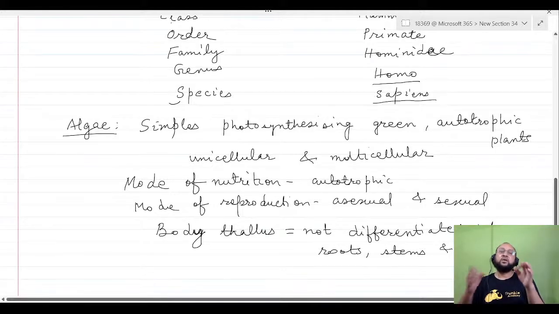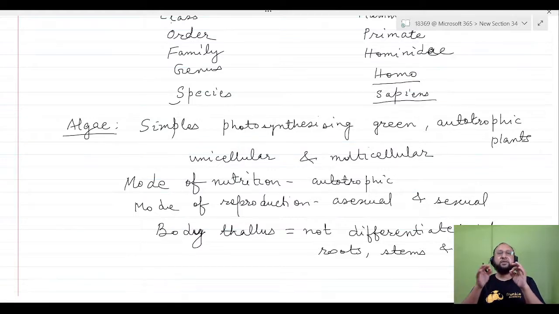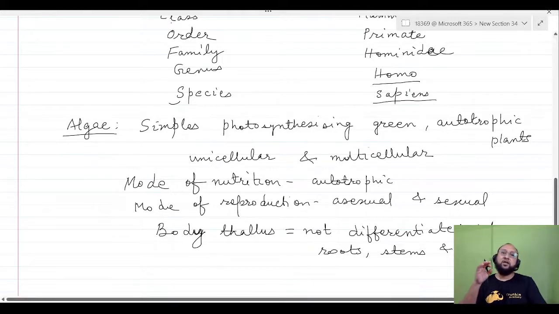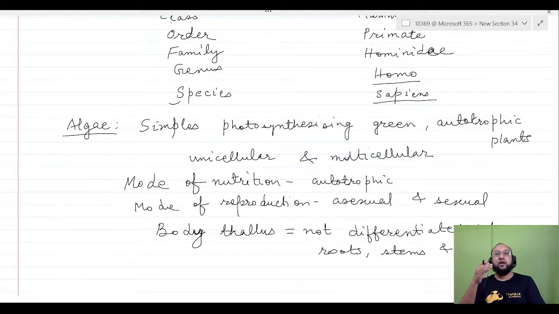So this means that this is the primitive type of plant. In the course of evolution, this group of plants evolved before evolution of all other green plants. So they are the precursor. Algae were the precursor plants. They evolved first. The first photosynthesizing autotrophic green plants were the algae.